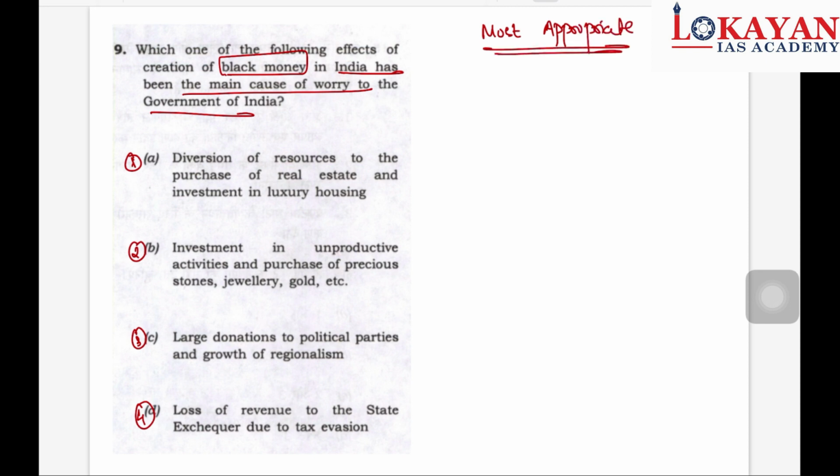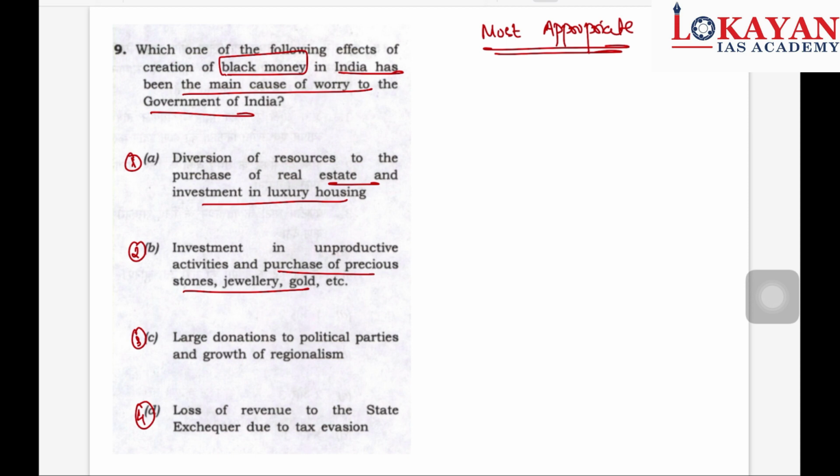The first option, diversion of resources to the purchase of real estate and investment in luxury housing. Okay, let's move. Investment in unproductive activities and purchase of precious stone and jewelry.